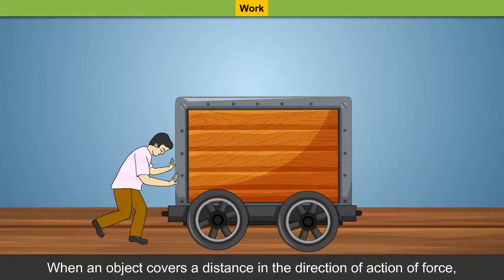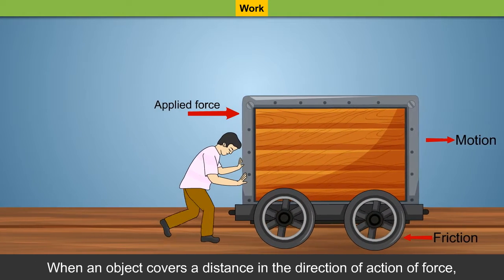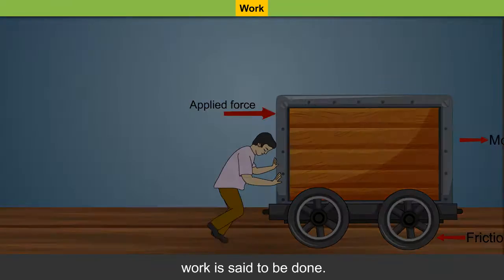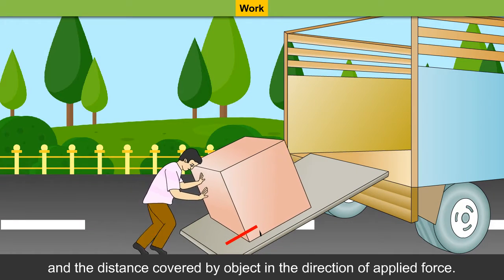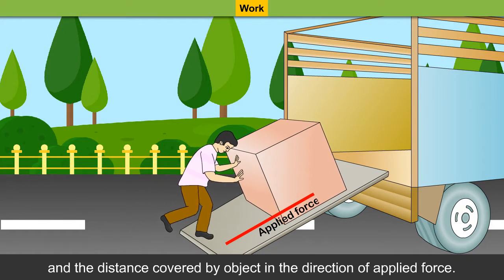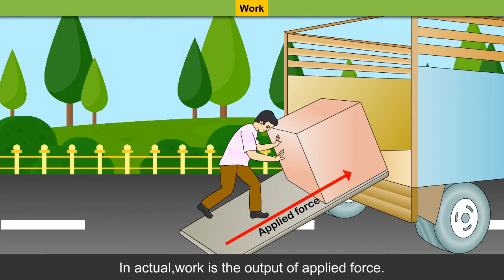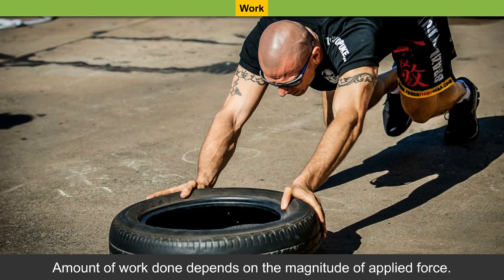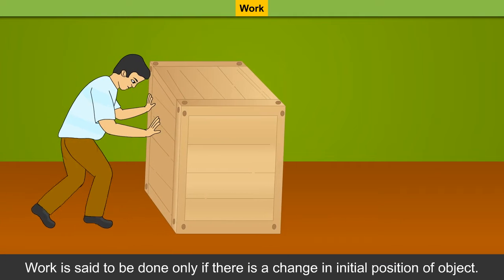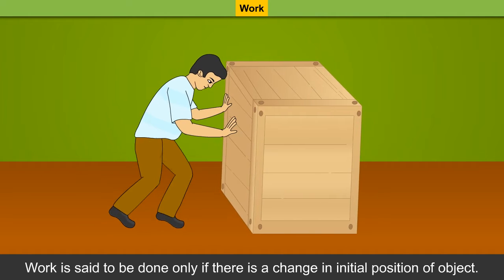Work. When an object covers a distance in the direction of action of force, work is said to be done. In the language of mathematics, work is the product of force and the distance covered by the object in the direction of applied force. In actual, work is the output of applied force. The amount of work done depends on the magnitude of applied force. Work is said to be done only if there is a change in the initial position of the object.